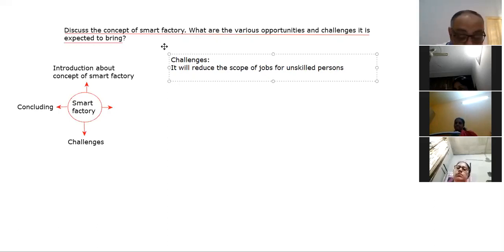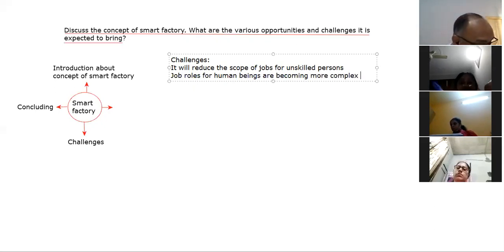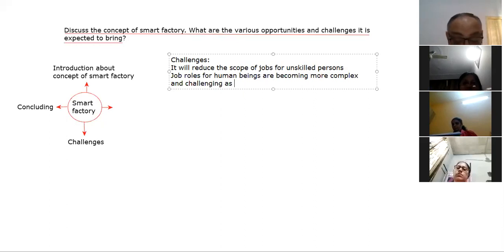Next, job roles for human beings are becoming more complex and challenging, as repeatable roles will not be there for them.